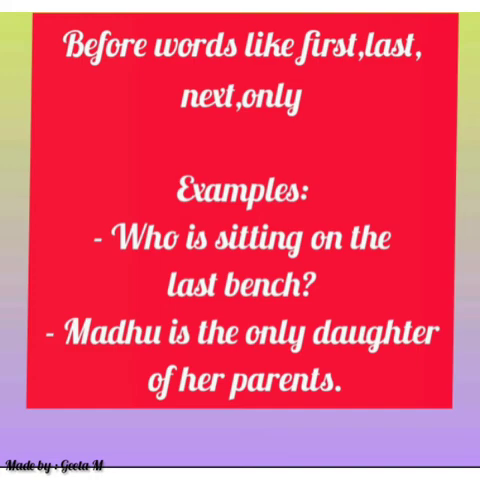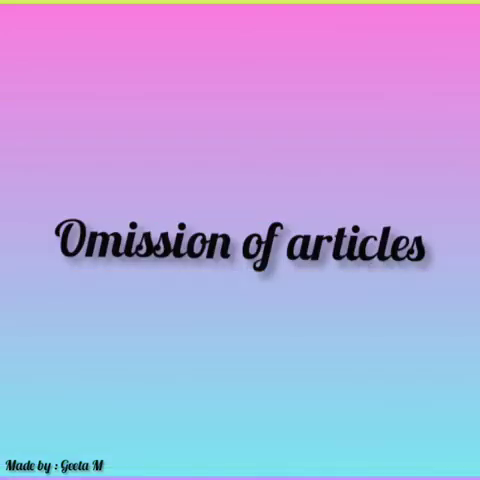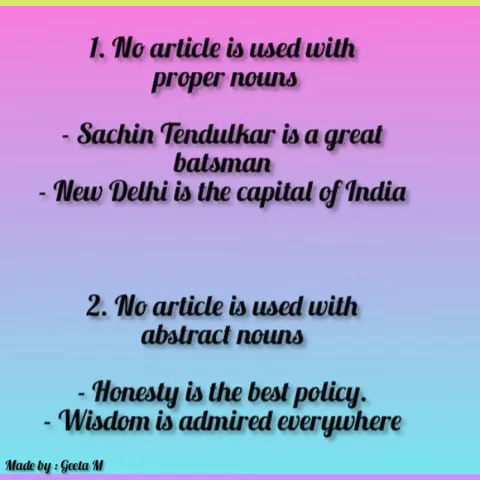So dear children, till now I have explained where we can use the article, or the nouns which take the article. But there are certain nouns which don't take any articles. Which are those? I am going to explain. The first one is articles are not used before proper nouns. Proper nouns, as you know, can be the name of a particular person or the name of a particular place.